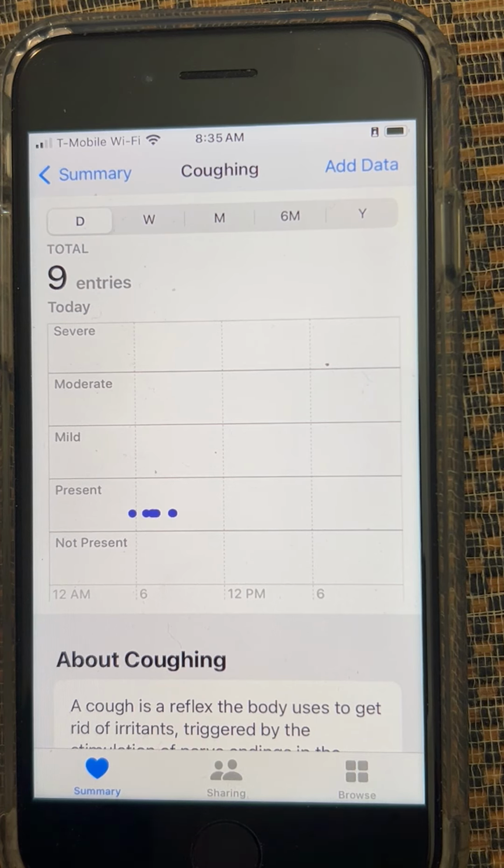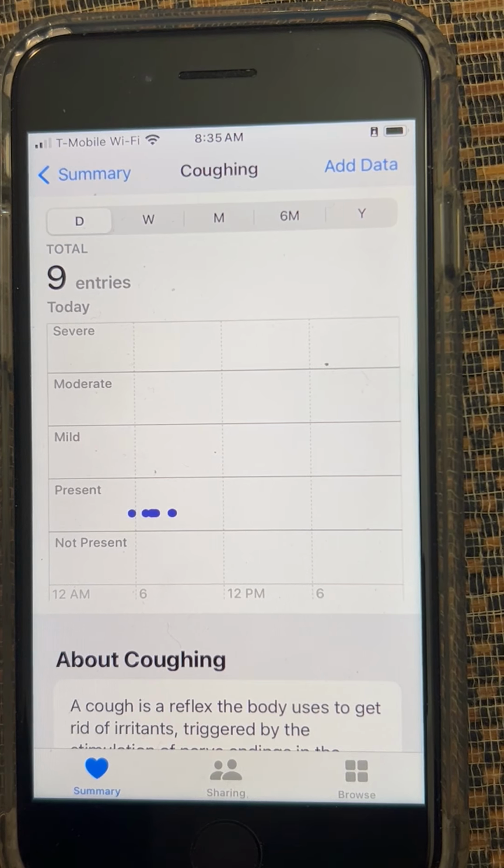So use the sound recognition feature to trigger personal automation, which then launches a shortcut which writes to Apple Health here in the cough section. So let's see how this works.